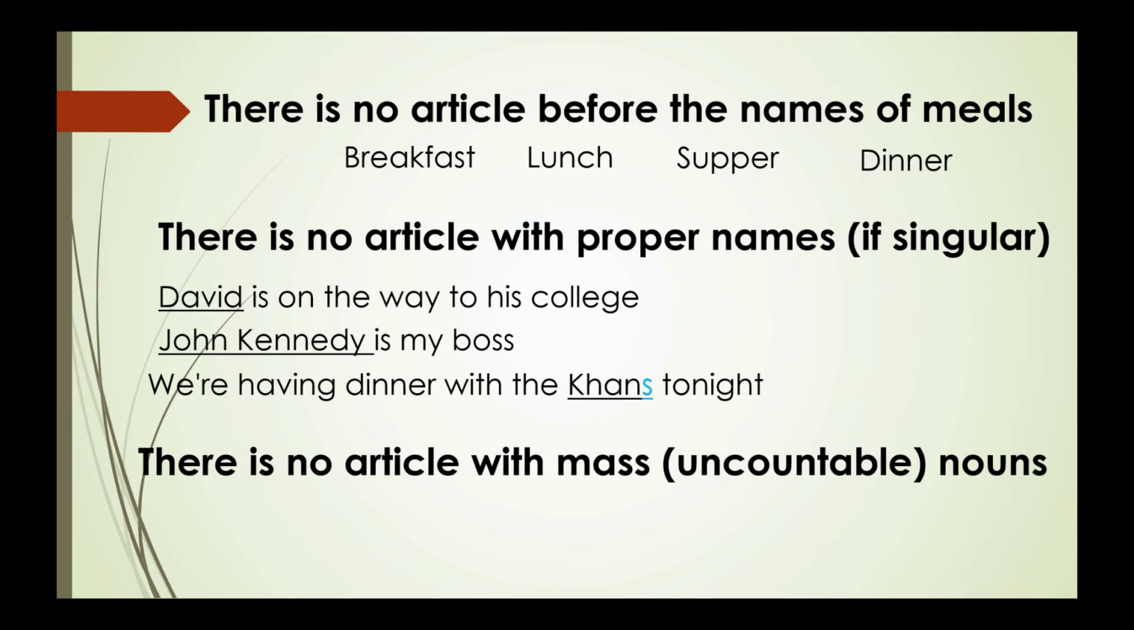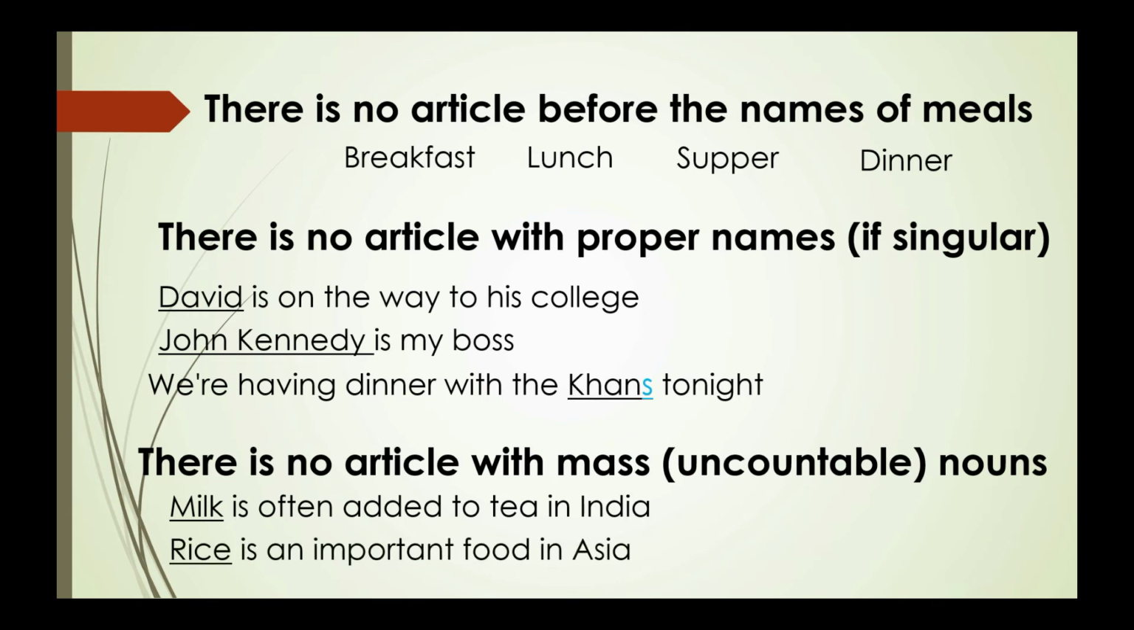There is no article with mass nouns or uncountable nouns. Certain food and drink items like beef, bread, butter, meat, fish, oil, milk, pasta, tea, water. With all these nouns, no article is used.